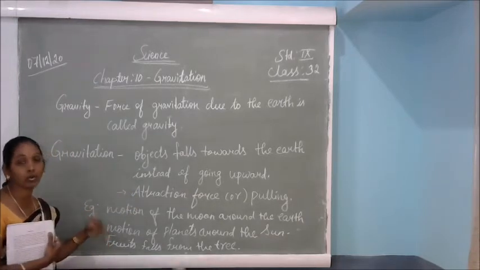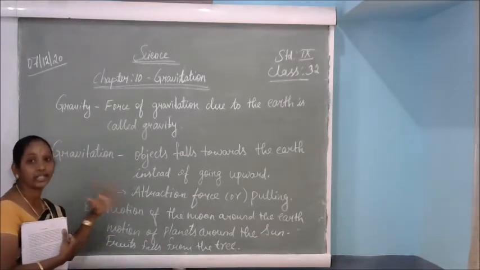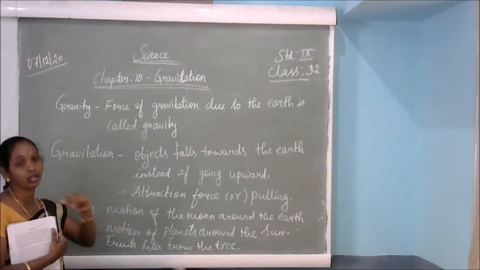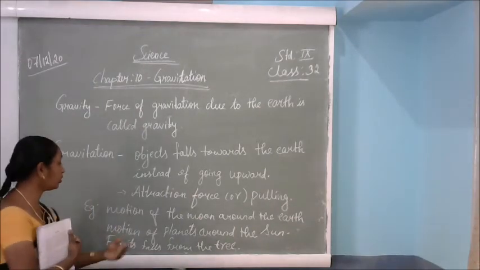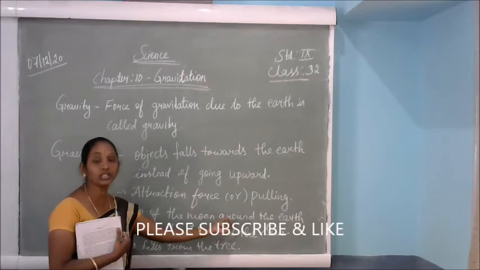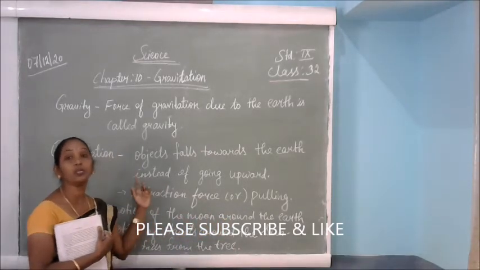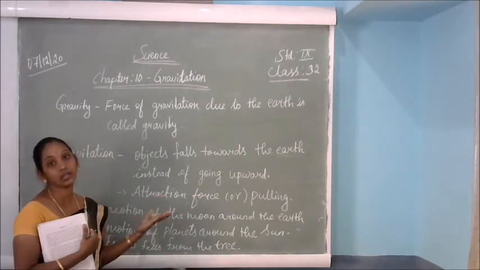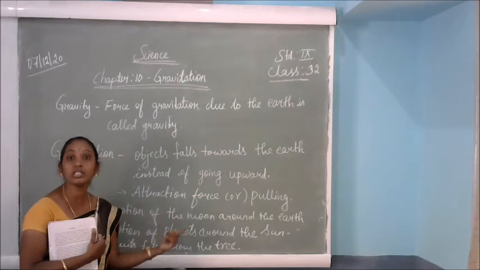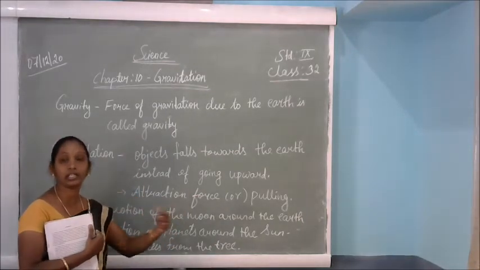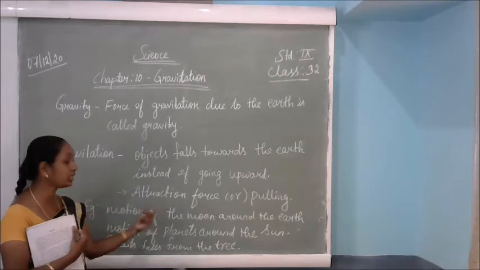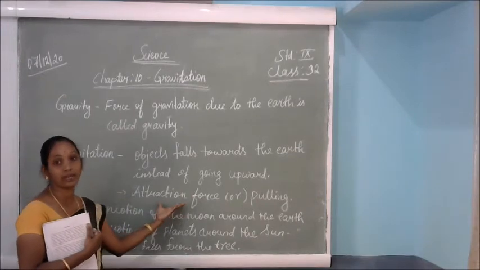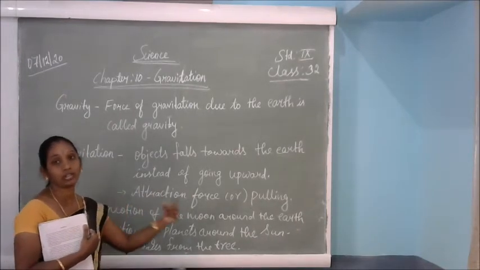For example, how can we come to know about gravitation? The motion of the moon around the earth. We can see the moon going around our earth. That is the earth's gravitation. Because of the earth's gravitation, the moon goes around the earth. Like the motion of the planets around the sun. In our solar system all the planets go around the sun in their paths, that means in orbits, because of the sun's gravitation. Because of the sun's strong attractive gravitation, the other planets go around the sun.